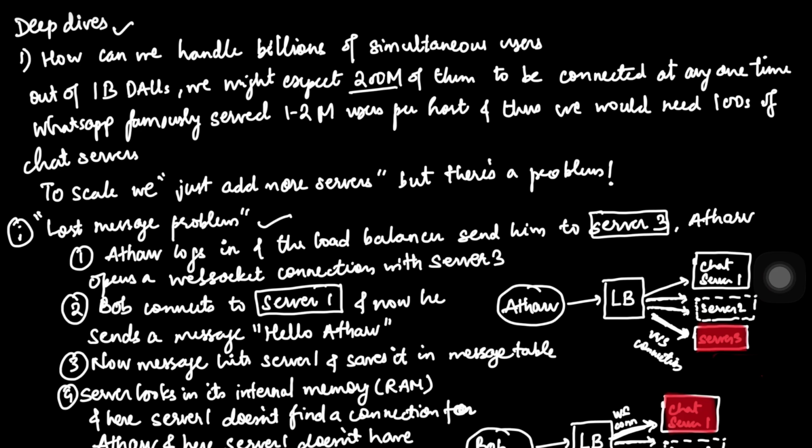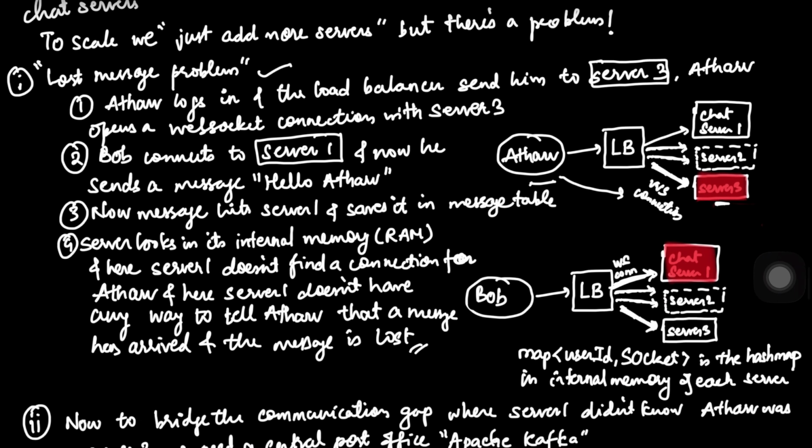Okay, so firstly, if you look at this particular diagram here, Athar logs in, and the load balancer assigns him to server 3. Now his phone holds a persistent WebSocket connection with server 3. After some time Bob comes up and tries to connect to our chat servers. The load balancer assigns him to server 1, which you can see in the diagram. Now Bob tries to send a message, let's say it is hello Athar.